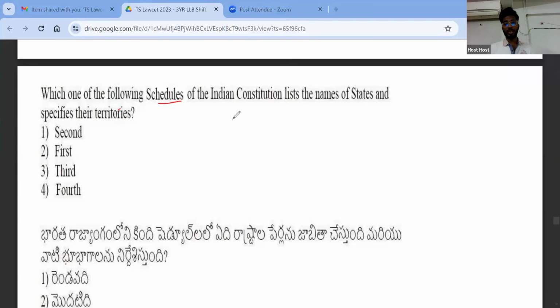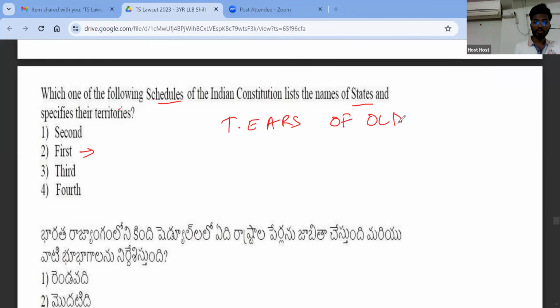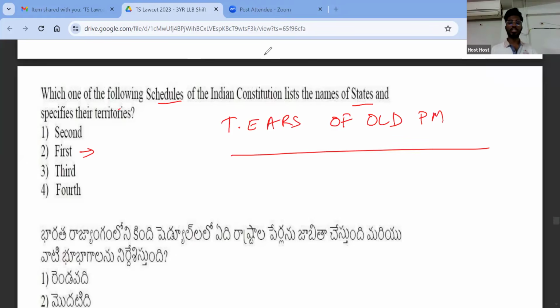Which one of the following schedules of the Indian Constitution lists the names of states and specifies their territories? I think this is a very easy question. First schedule, right? I already gave you a mnemonic, which is known as Tears of Old PM. If you remember this, schedules chapter is done.